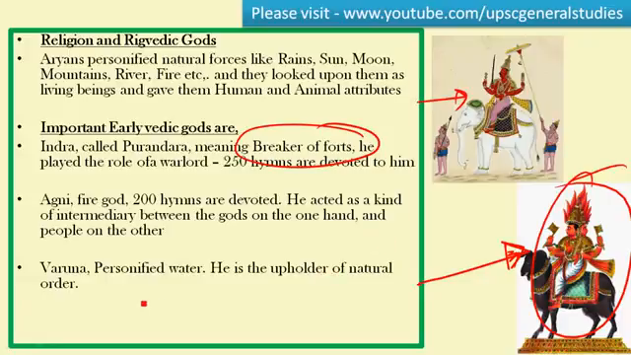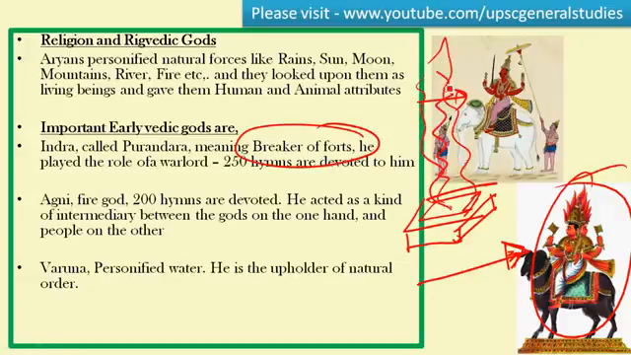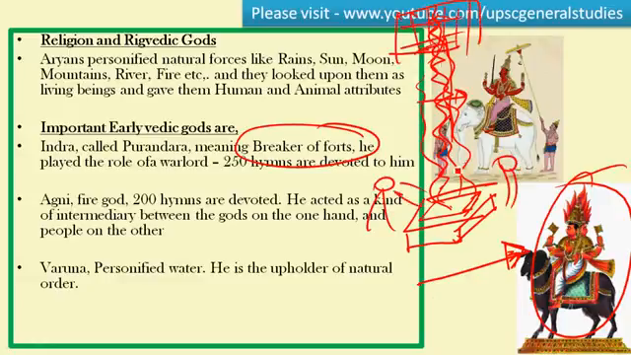The next important god is the fire god Agni. 200 hymns were devoted to him, and he acted as a kind of intermediary between the gods and the common people. When a yagna or any sacrifice is performed, they set fire, and the fire and the smoke reach the sky. So it acts as an intermediary between the people performing the yagna and the god. It transfers the wishes of the people to the god through the medium of Agni. That is the idea here.